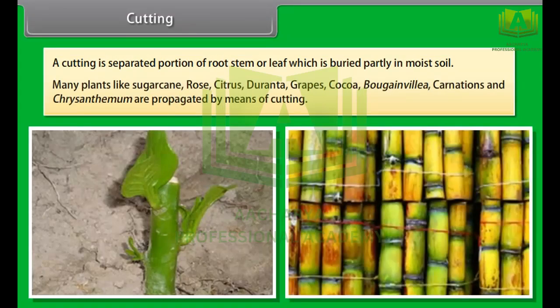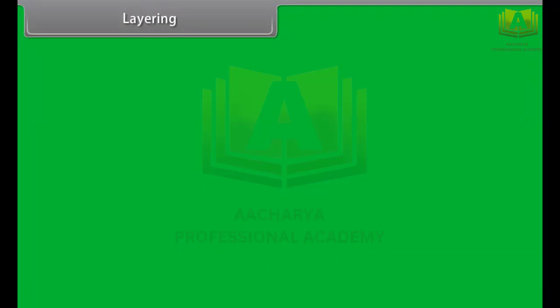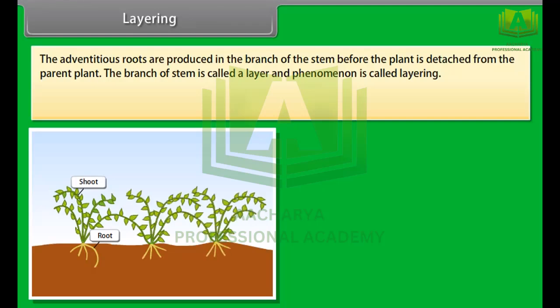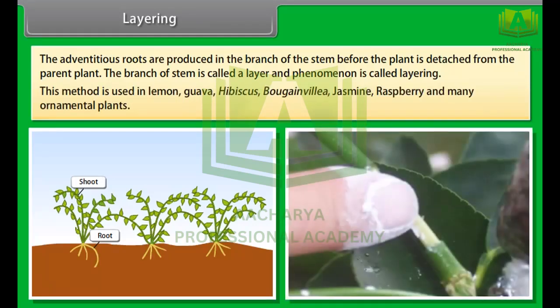Many plants like sugarcane, rose, citrus, duranta, grapes, cocoa, bougainvillea, carnations and chrysanthemum are propagated by means of cutting. Layering. The adventitious roots are produced in the branch of the stem before the plant is detached from the parent plant. The branch of stem is called a layer and the phenomenon is called layering. This method is used in lemon, guava, hibiscus, bougainvillea, jasmine, raspberry, and many ornamental plants.